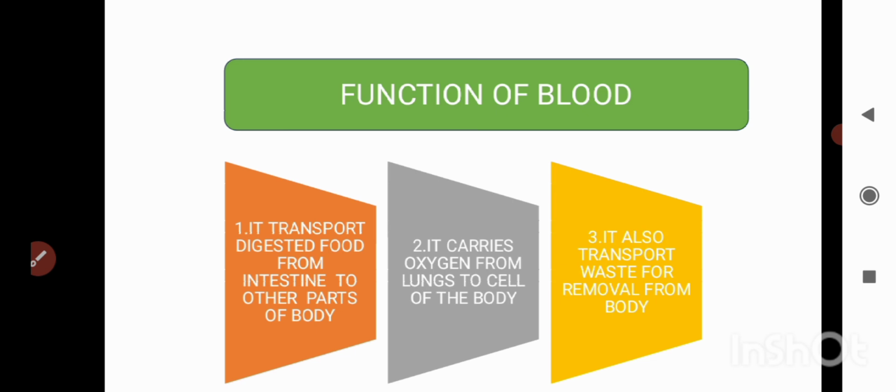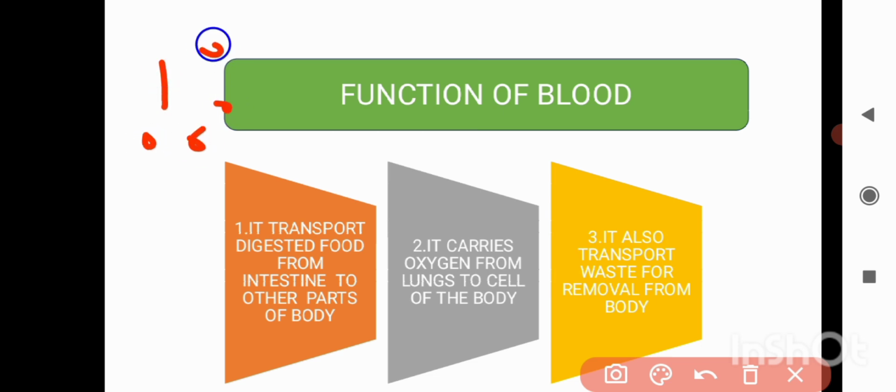Well, we are studying about transportation, so it's all related to transportation. So what does blood do? It's a fluid, and it dissolves all the digested food from the intestine and ends up giving it to each and every cell of our body. All the digested food from the intestine is delivered to the trillions of cells present in our body.